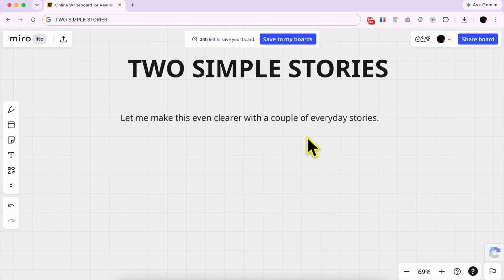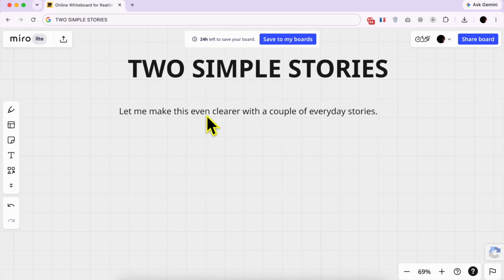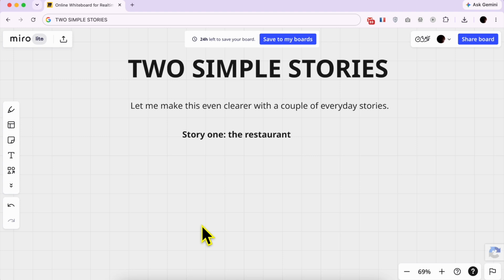Let me make this even clearer with a couple of everyday stories. You walk into a restaurant, you tell the waiter, give me food. What happens? Maybe you get fish, but you hate fish. Maybe you get the most expensive thing on the menu. Maybe you're allergic to what they bring. You give the waiter nothing to work with.